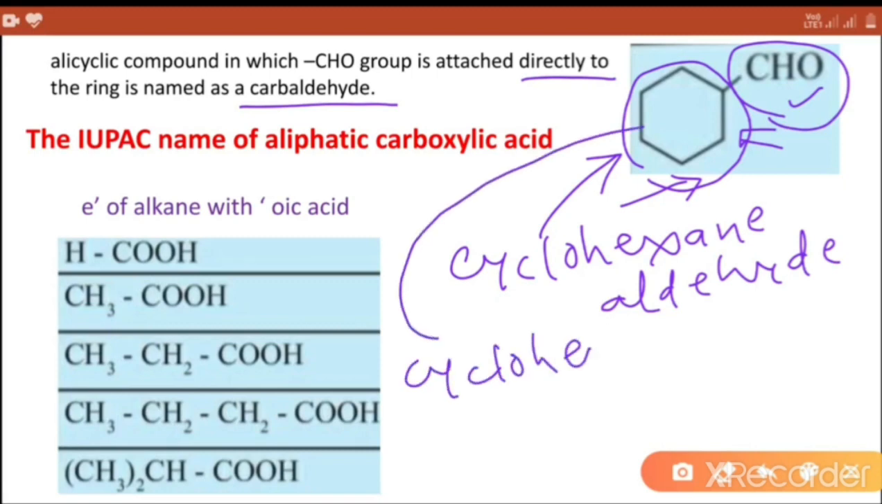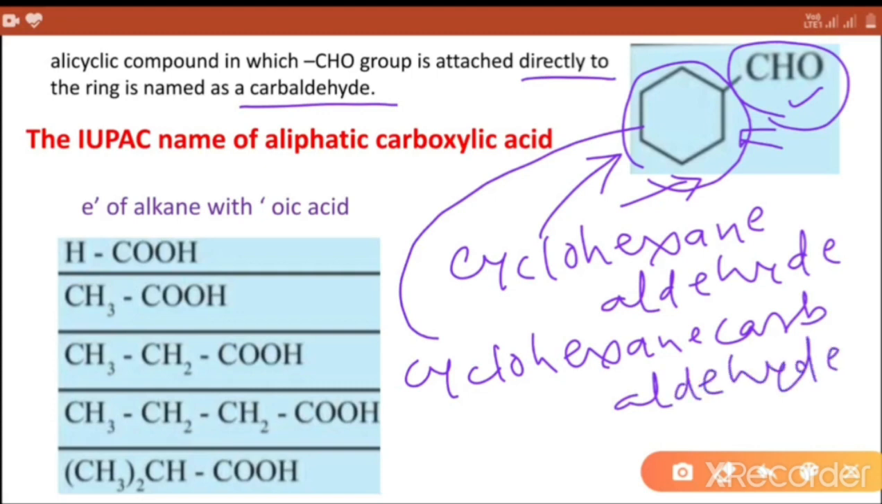And the IUPAC name of this compound is cyclohexane carbaldehyde. This part cyclohexane and aldehyde group called as carbaldehyde. So IUPAC name is cyclohexane carbaldehyde.